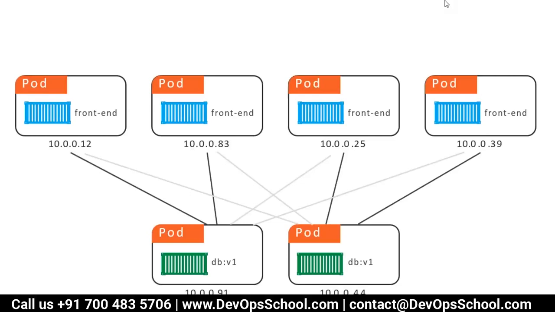Why 91? Okay, all the load will go to 91. So what is the use of 44? And if all the load goes to 91, don't you think you get a bad experience? It will go to both. Load balancer will decide, it will go to both. Yeah. But what do we need here? You tell me. Load balancer. Yes, load balancer. We need a load balancer in between front end and back end.